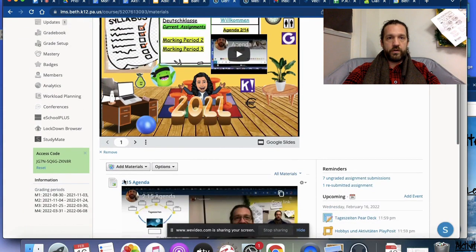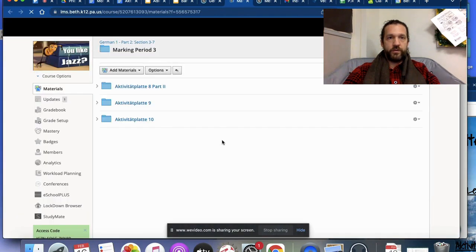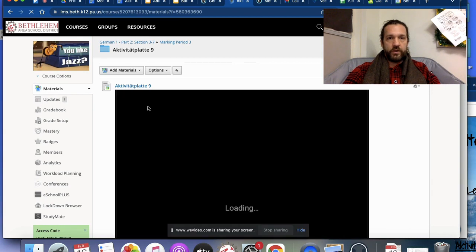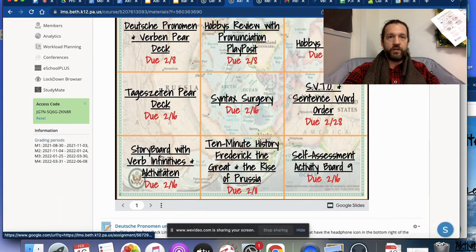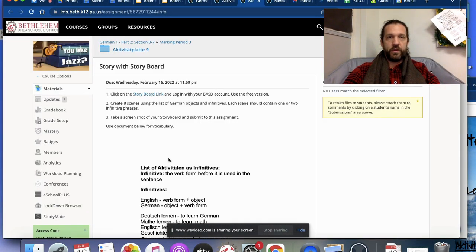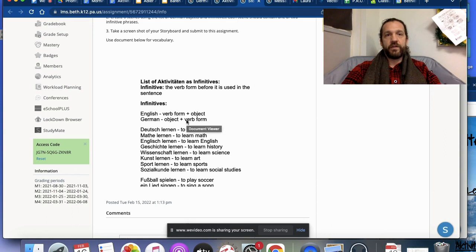So I will go over the storyboard. Also, aufklicken auf Storyboard with verb infinitives und Aktivitäten. If you click on that, we went over earlier in this activity board infinitives, and the infinitive is a verb form of the verb before it's used in a sentence.